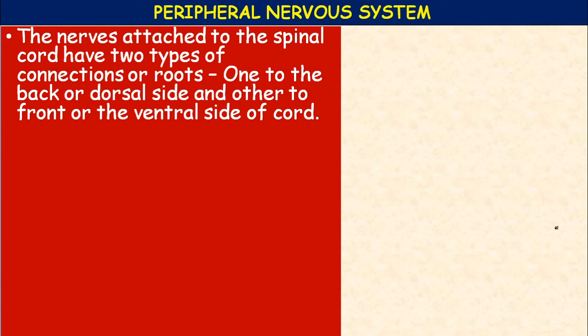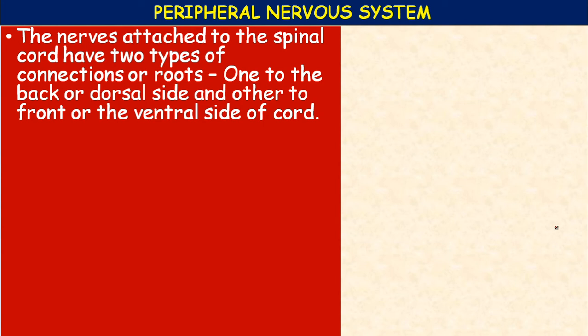There are two sets of nerves, cranial nerves and spinal nerves. Cranial nerves means the nerves originate from the cranium. A human body has 12 pairs of cranial nerves, which can be sensory. Among the cranial nerves, sensory nerves are olfactory and optic, which originate from the nose and eye. Motor nerves are oculomotor and trochlear, and mixed nerves are also there out of these 12, that is trigeminal and facial nerves. We'll study in detail in the higher classes.